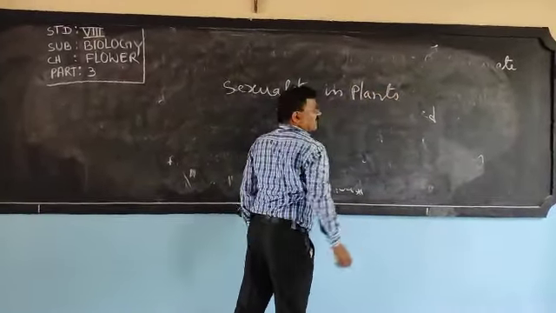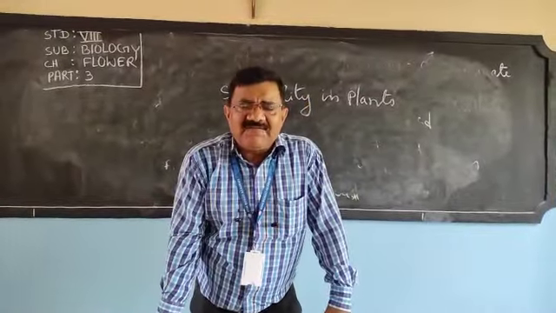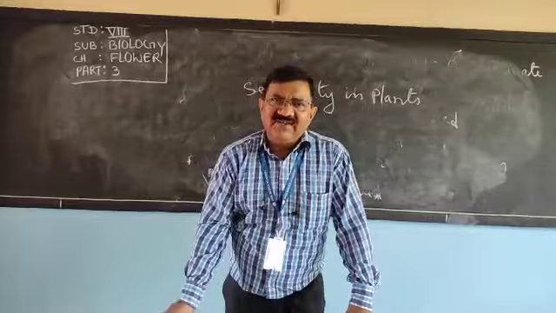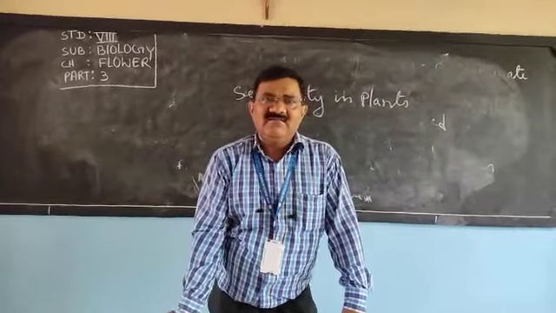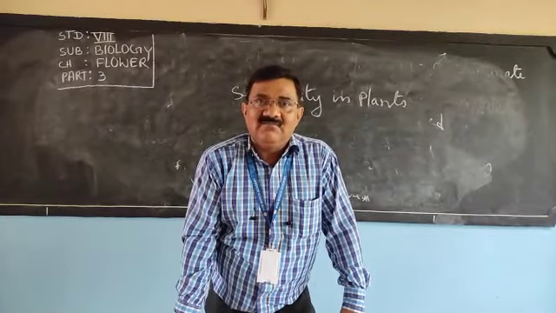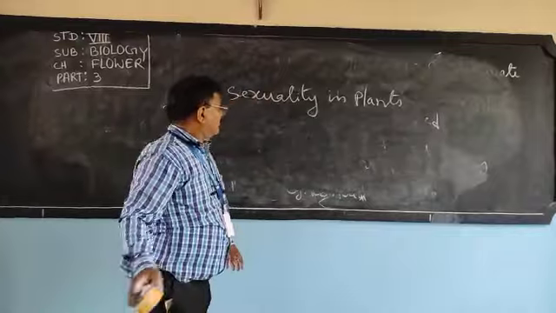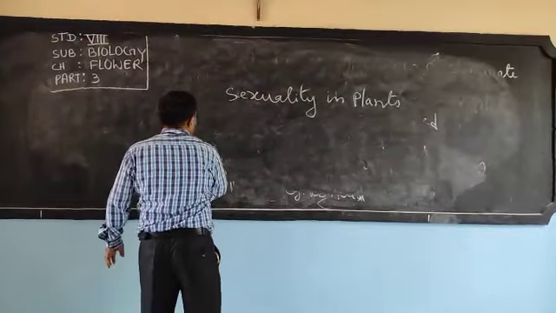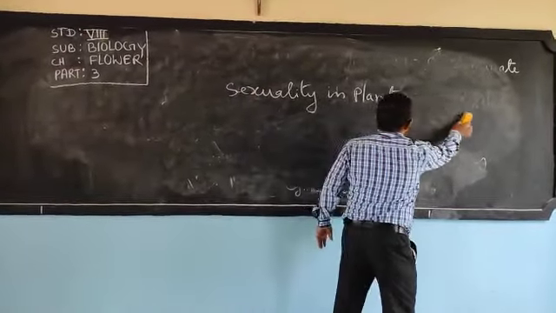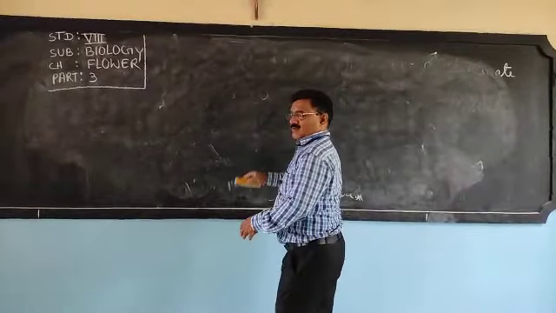We have discussed unisexual flower, male flower staminate, female flower pistillate, and bisexual flower or neuter flower. Here we are going to discuss two conditions, and try to understand these two conditions. What are the two conditions?